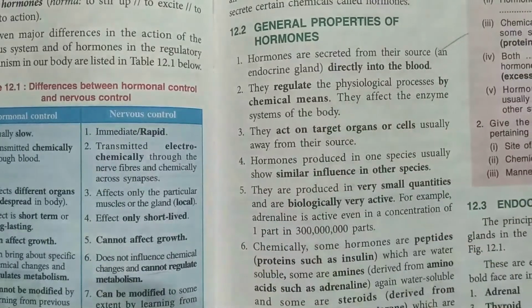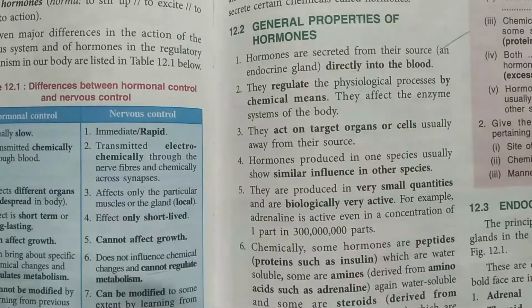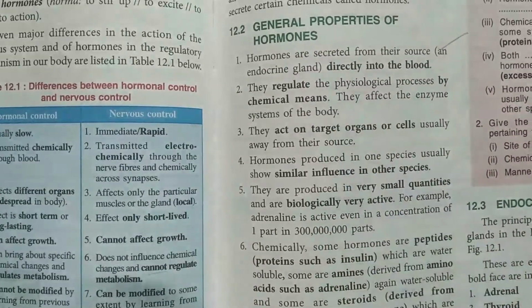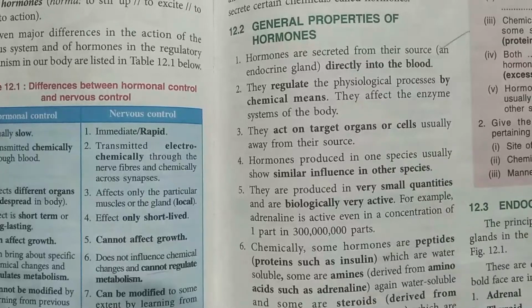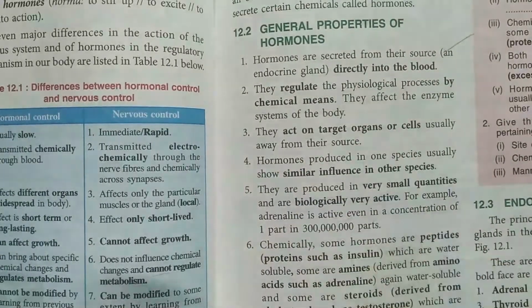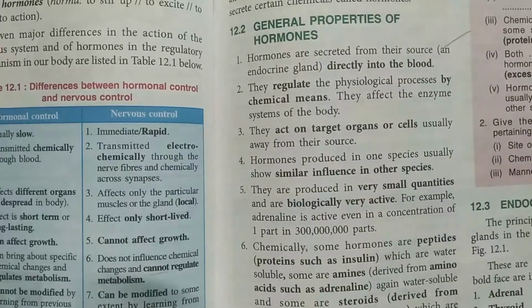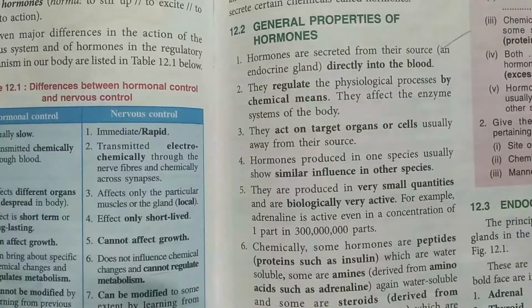Next, they regulate the physiological processes. The activities of the body take place with the help of these hormones, and they affect the enzyme system of the body. They also affect the release or secretion of enzymes by the body. Next, they act on the target organs. Very important to remember that they will act only on the organ on which they have to show their effect. They will affect only that particular target organ.